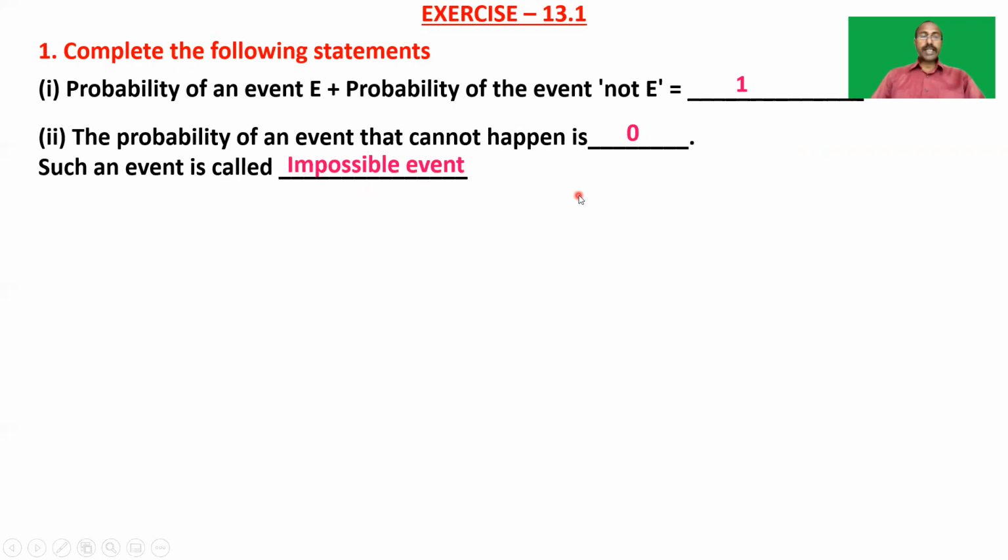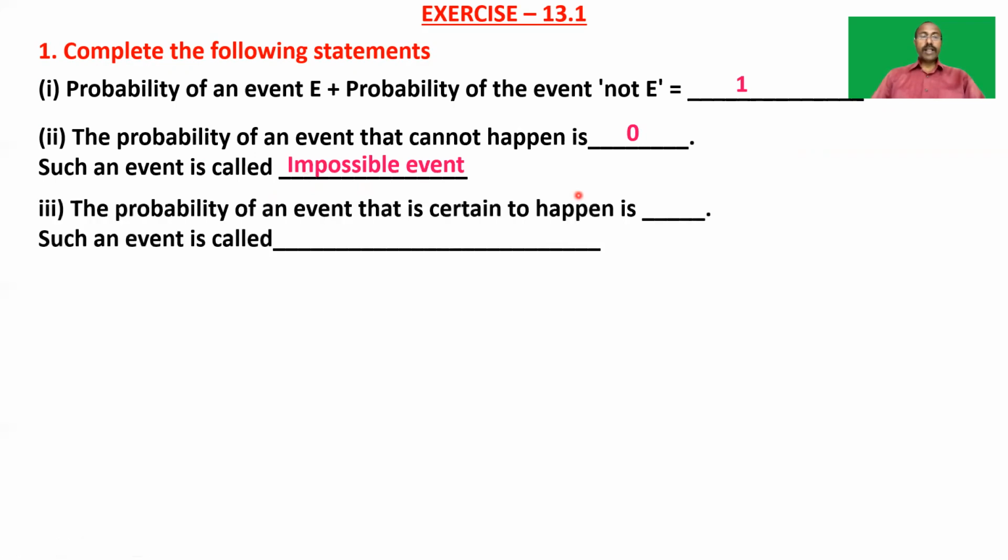So let us see the third one. The probability of an event that is certain to happen is dash, and such an event is called dash. So as in the second one, the event which certainly happens is called a certain event or sure event, and the probability of that event is 1.